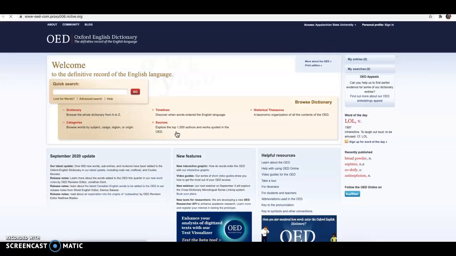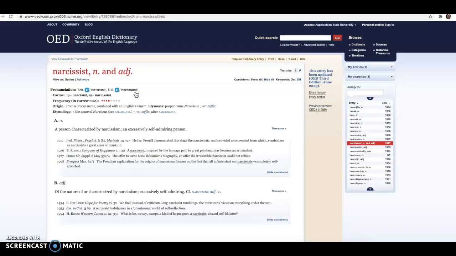If you're off campus, you might have to sign in and have the Duo authentication. And then once you're here, this is where you search. So I can see where we searched for narcissist and then go. And I think we also went to narcissism, which is over here on the right. So you have other forms of the word.